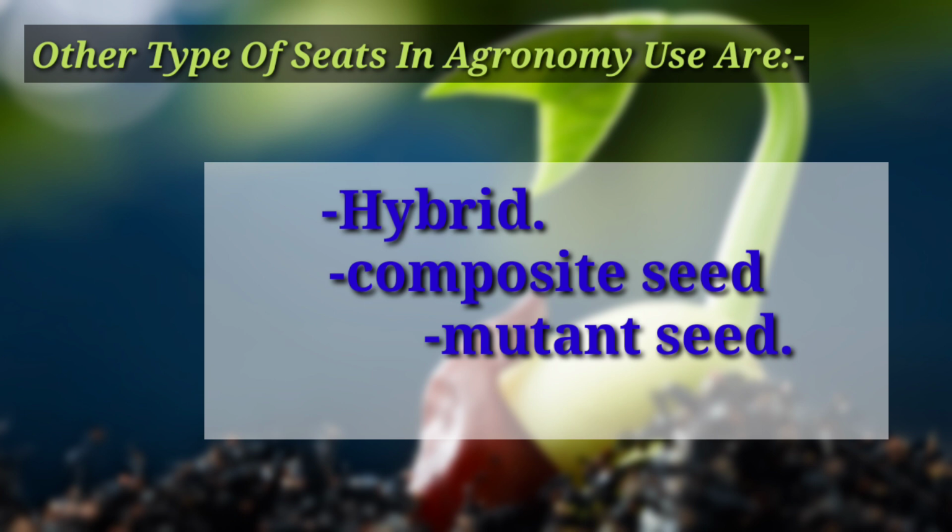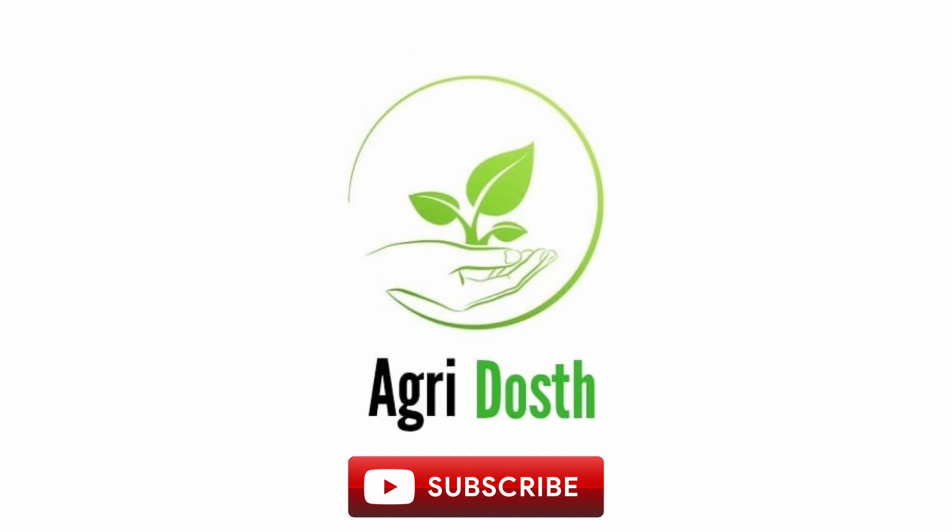Other types of seeds according to agronomic use are hybrid seeds, composite seeds, and mutant seeds. We would be knowing about these seeds in upcoming videos. This is all about seeds and its types and its tags and its tag colors.